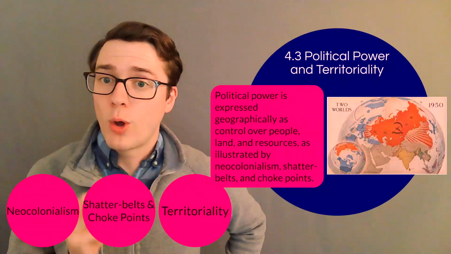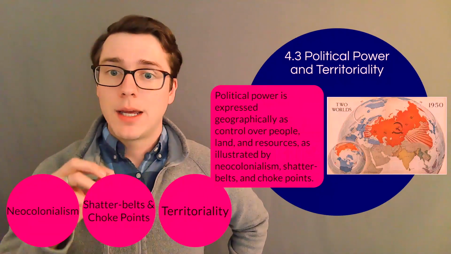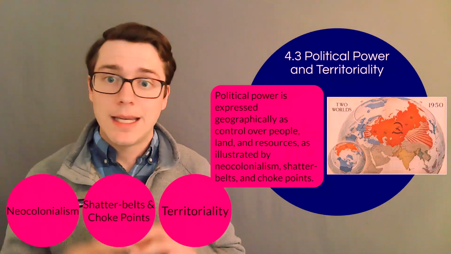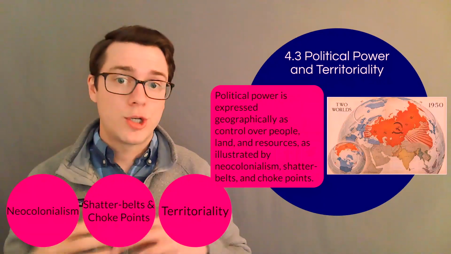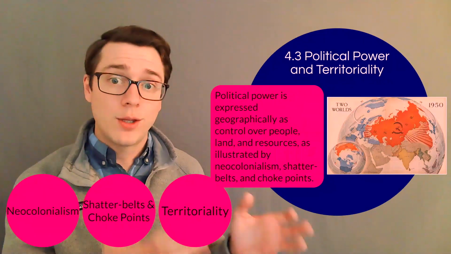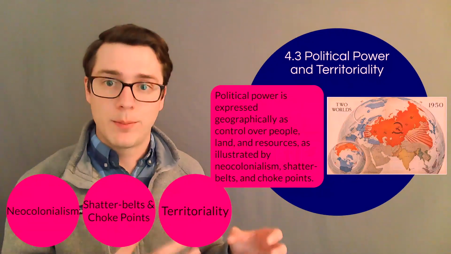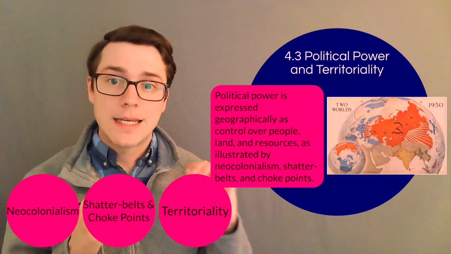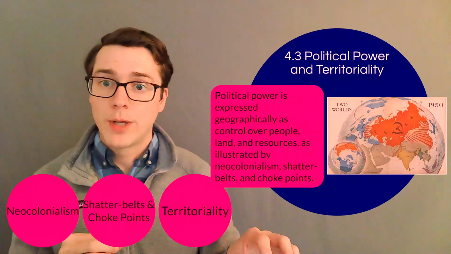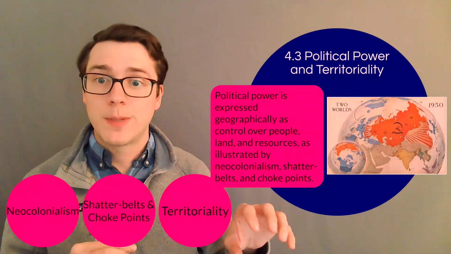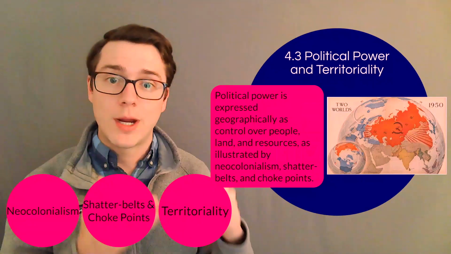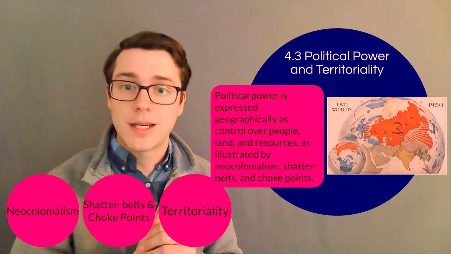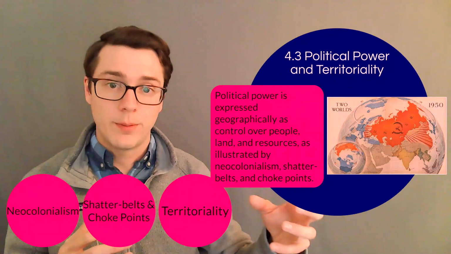In terms of control over people, governments exert political power over people who live in territories. So we can see that even in elected democracies, where we choose the people who represent us, they make those laws, and then we see those laws implemented. So even in a situation where you elect the people, they exhibit political power over you. So you can't steal or go above the speed limit or do things like that because we've created a society where there's power that enforces laws over us. That's an example of political power over people.